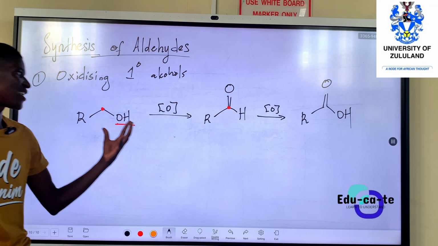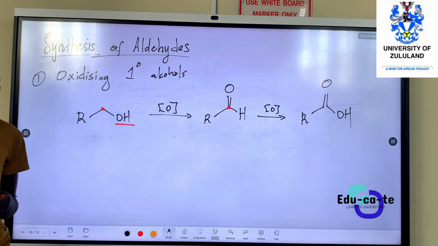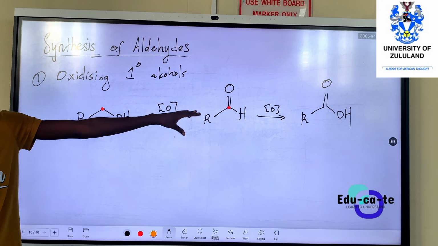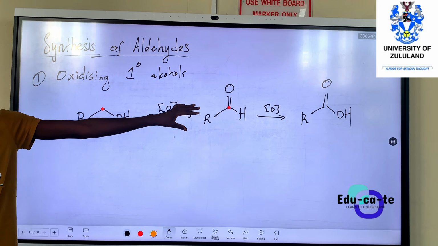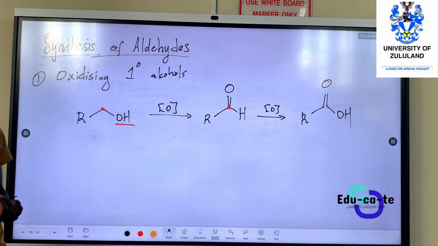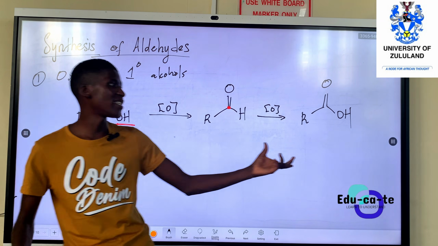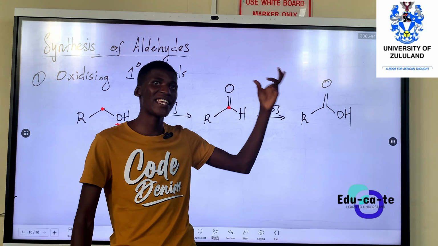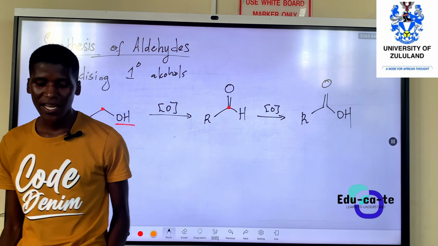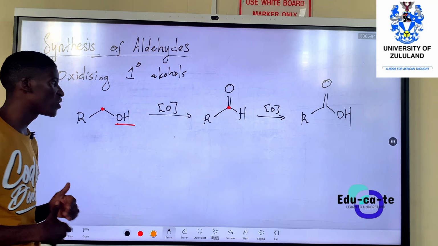There are certain reagents that we will see which ones we can use. But if you oxidize a primary alcohol, it turns into an aldehyde. And the aldehyde, if you oxidize it again, turns into a carboxylic acid. So this is the oxidation.